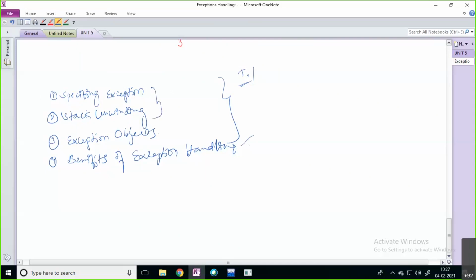We'll see exception handling, the benefits of exception handling, and then I will revise in class, so that we can complete a minimum of 15 marks from your fifth unit.